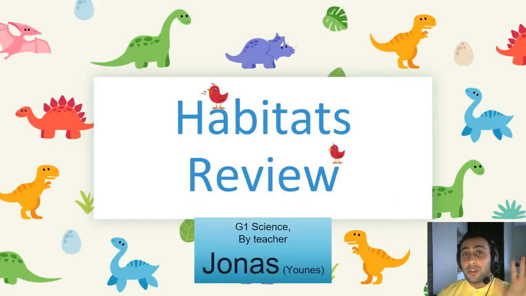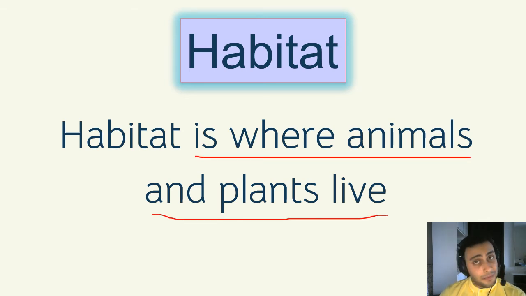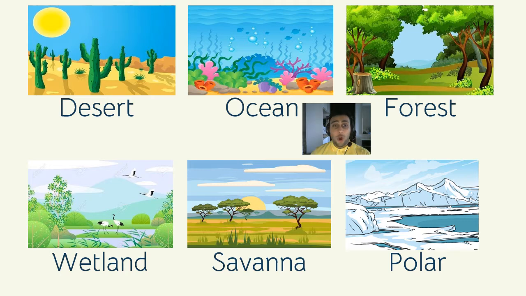So let's get to the last topic we learned about. Habitats. Now habitats are very fun, right? Habitat is where animals and plants live. For example, desert is a habitat. Ocean is a habitat. But repeat after me, okay?